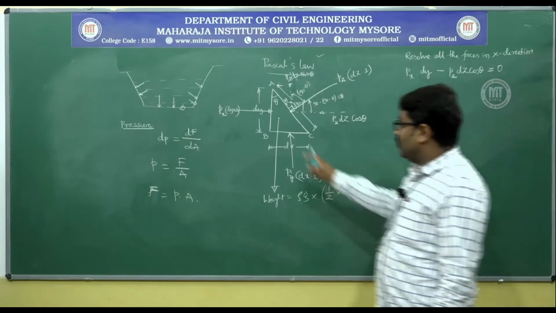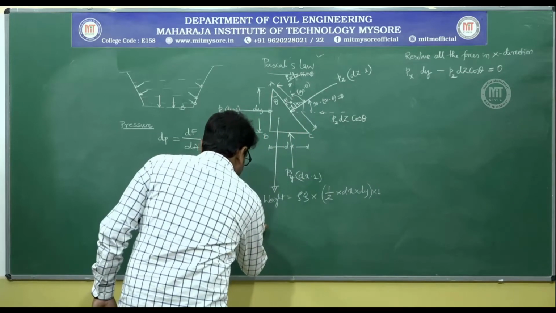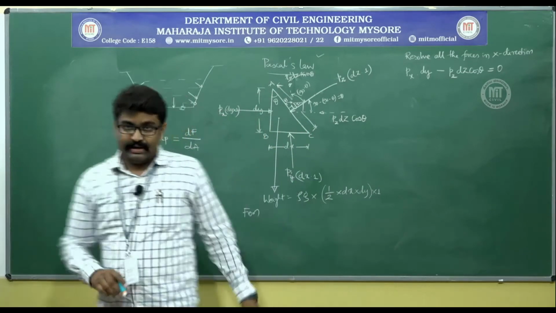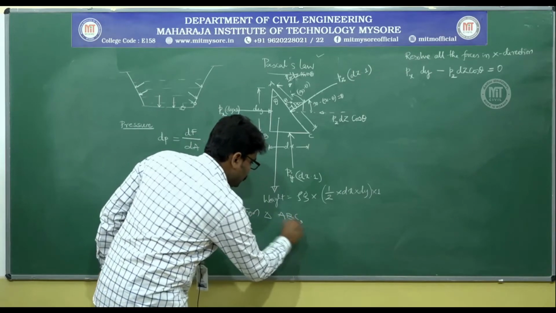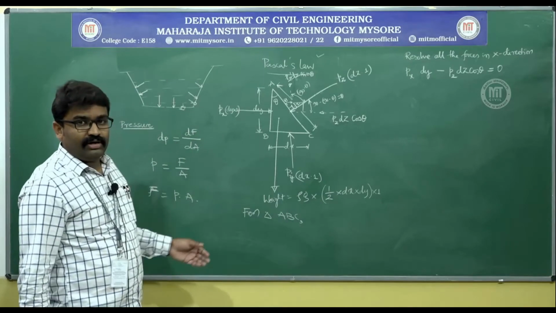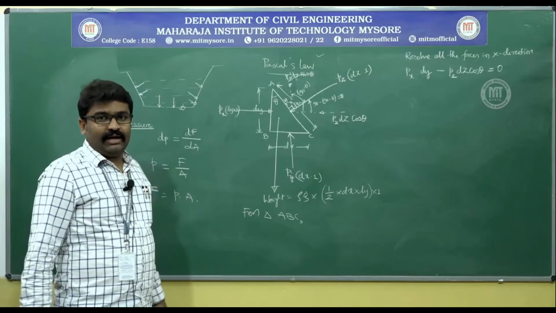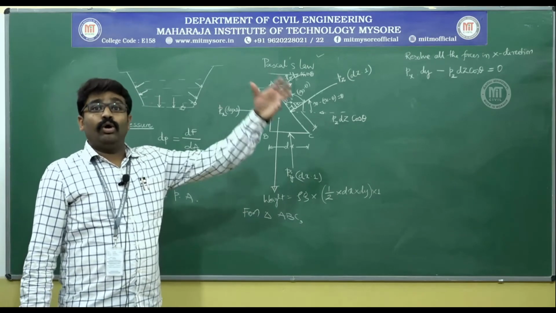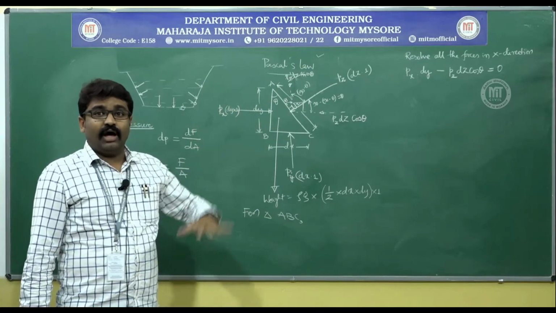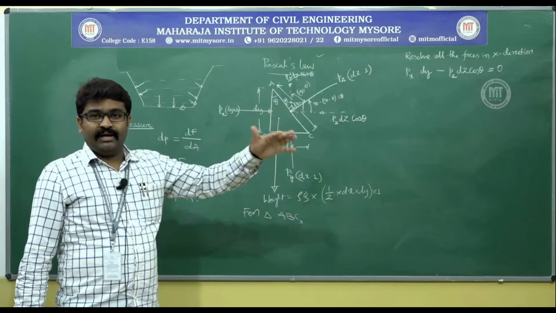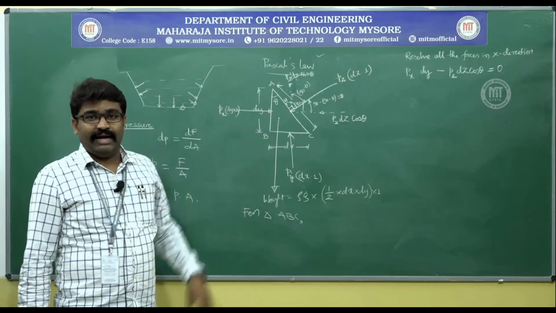You will have to work it out from the triangle ABC. So, I will do that here. From triangle ABC, you must be aware of what is cos theta, sin theta and tan theta in a right angle triangle. What is sin theta? If you remember, it is opposite by hypotenuse. Cos theta is adjacent by hypotenuse. Tan theta is opposite by adjacent.